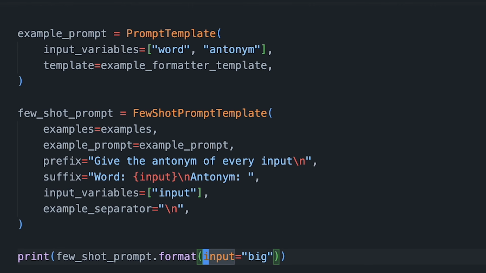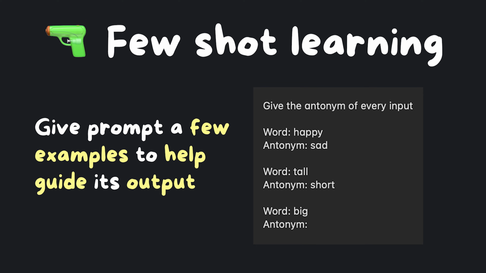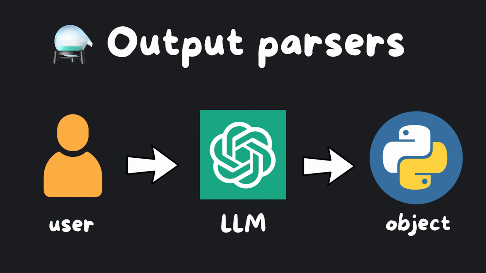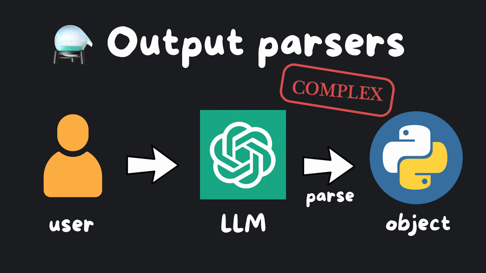We can now generate a prompt, and this is what it looks like. This is an extremely useful paradigm to control the output of the LLM and guide its response. Similarly, we might want to use output parsers. We will be automatically parsing the output of the language model into an object. It's a little more complex, but very useful in structuring the random outputs from LLMs.